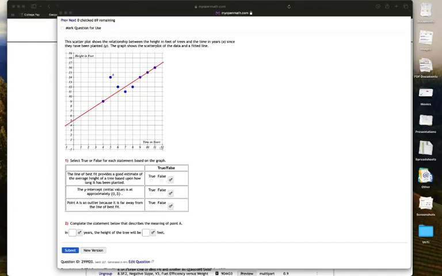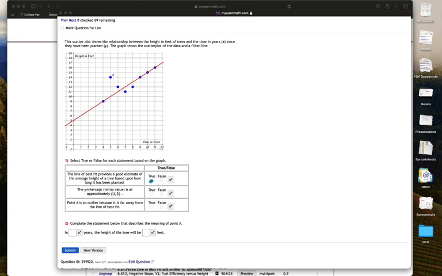In this problem, we are comparing the height in feet of a tree compared to the time in years that it grows. So the first part we're asked is if the line of best fit provides a good estimate for the average height of a tree based upon how long it has been planted. Since the line is very close to a lot of the points in the scatter plot, we would say that would be yes or true.